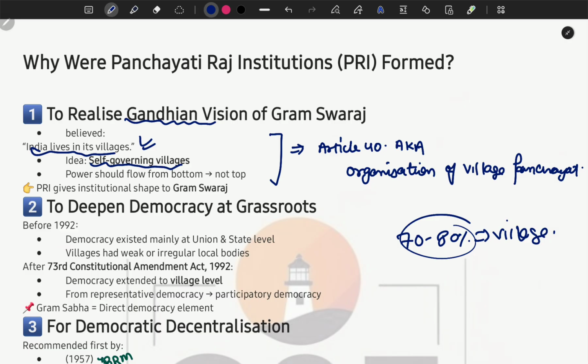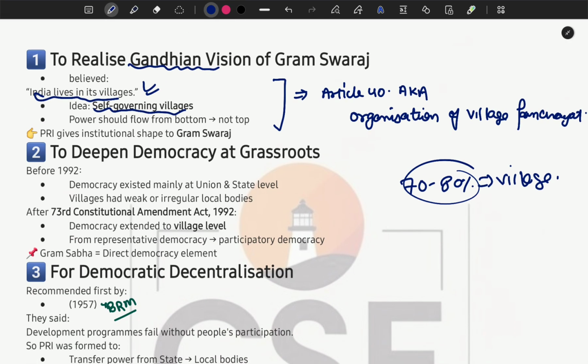From this, the idea of self-governing villages came into the picture. There are so many villages and so much population. If all of them relate to democracy and know democratic principles, then in that scenario, ultimately it will make a fertile ground for the emergence of democracy and democratic principles. So this was the reason Gandhi ji talked about self-governing villages. That means the power should flow from bottom to top, not from top to bottom.